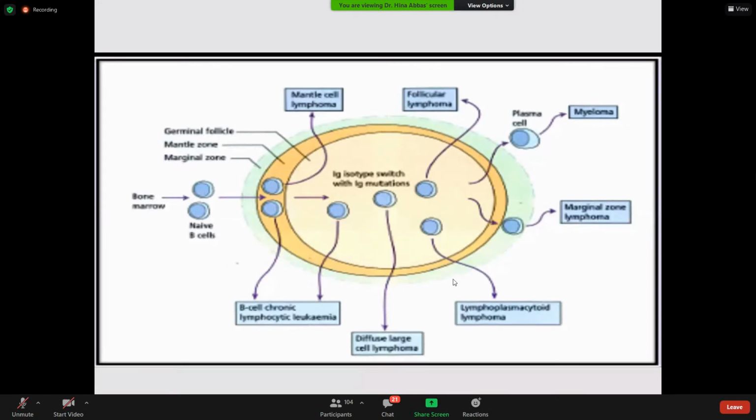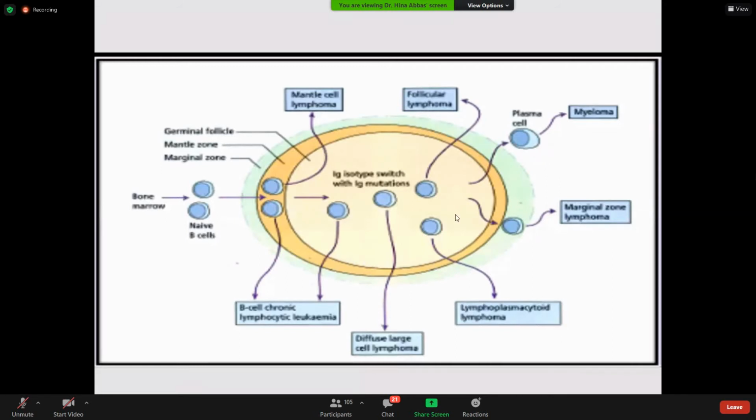If the cell acquires the neoplastic potential at this stage, it can be follicular lymphoma, it can be DLBCL, it can be lymphoplasmacytoid lymphoma, which is a later stage at which the cell is more highly evolved and more ready to produce antibodies. So if they acquire a neoplastic potential late in the germinal center, this can be lymphoplasmacytoid lymphoma, and this is basically not a germinal center phenotype. That's why we call it post-germinal center phenotype.